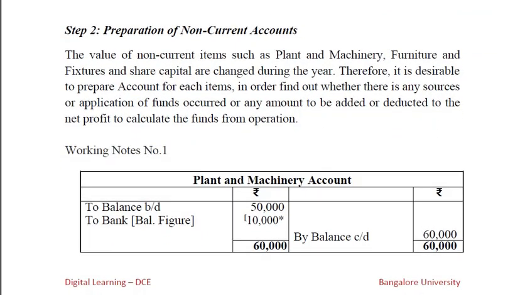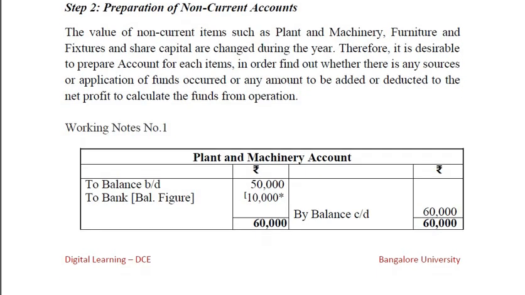Step 2, preparation of non-current accounts. The values of non-current items such as plant and machinery, furniture and fixtures and share capital changed during the year. Therefore, it is desirable to prepare an account for each item to find out whether any source or application of funds occurred, or any amount is to be added or deducted from net profit to calculate funds from operations.